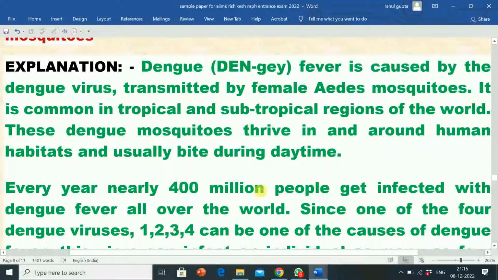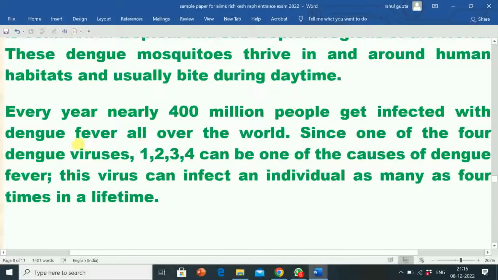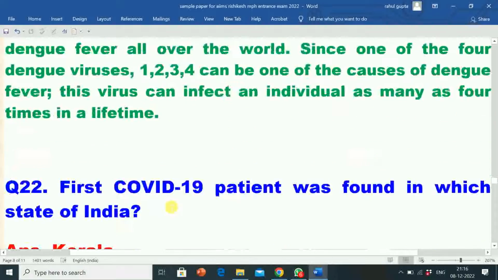Dengue fever is caused by the dengue virus transmitted by female Aedes mosquitoes. It is common in tropical and subtropical regions of the world. These dengue mosquitoes thrive in and around human habitats and usually bite during daytime. Every year, nearly 400 million people get infected with dengue fever all over the world. Since one of the four dengue viruses 1, 2, 3, 4 can be one of the causes of dengue fever, this virus can infect an individual as many as 4 times in a lifetime.